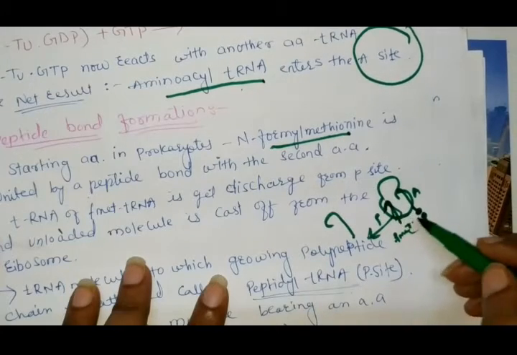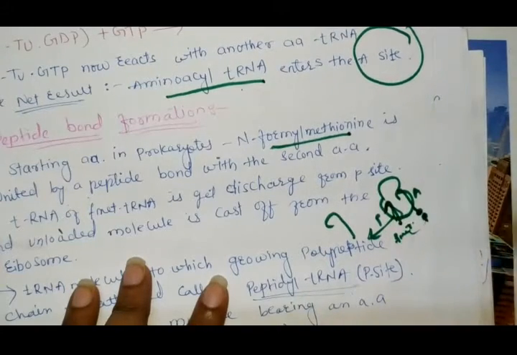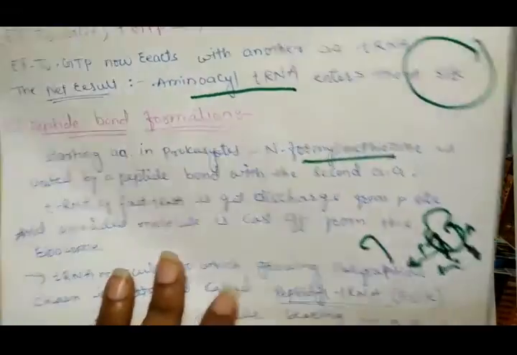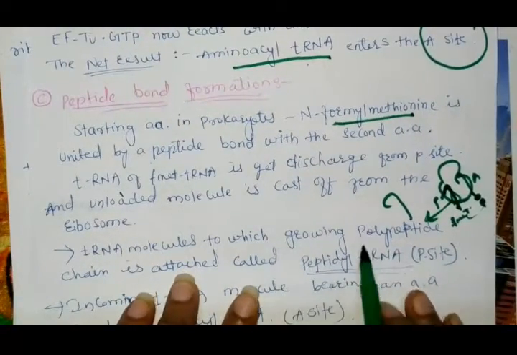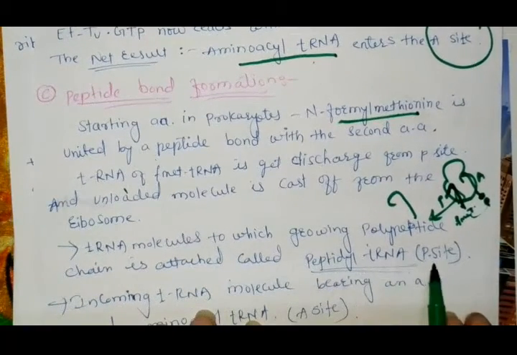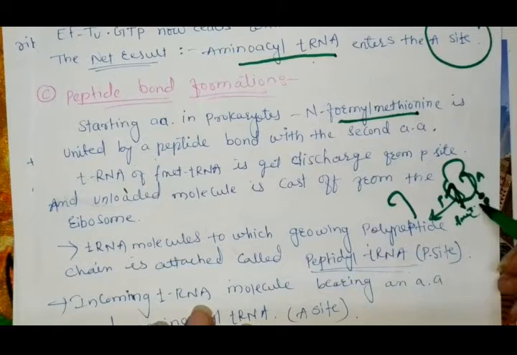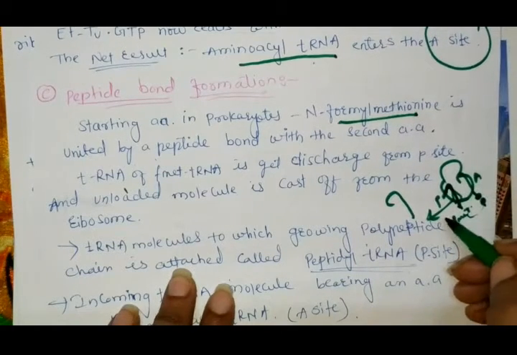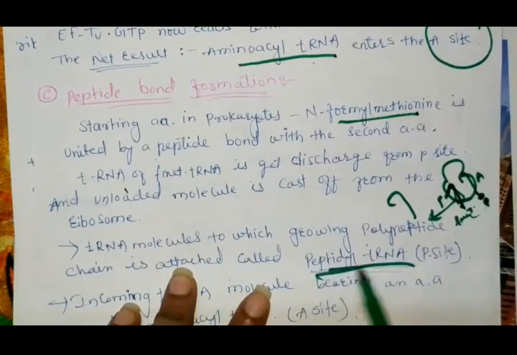Meaning the unloaded tRNA, to which no amino acid is attached, will be released and will come out of the ribosome. Now this tRNA molecule to which the growing polypeptide chain is attached is called the peptidyl-tRNA site, and this site where the growing polypeptide chain is attached is transferred to the P site, and this is called the peptidyl transfer site.